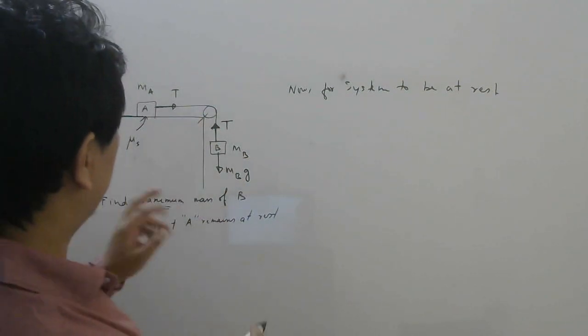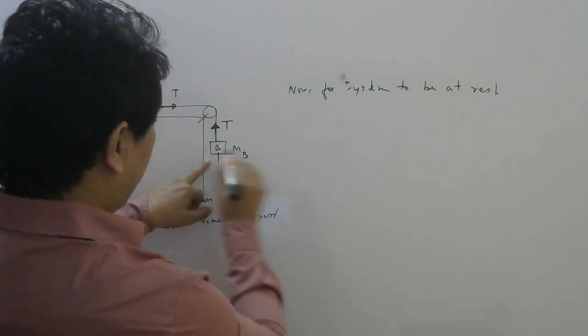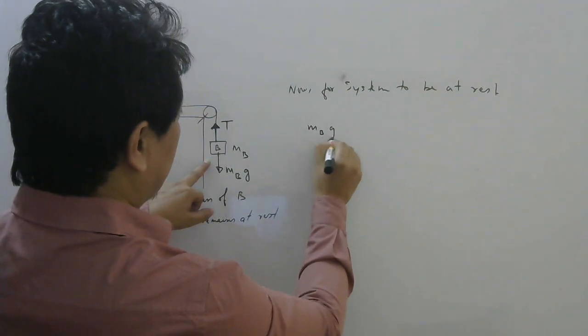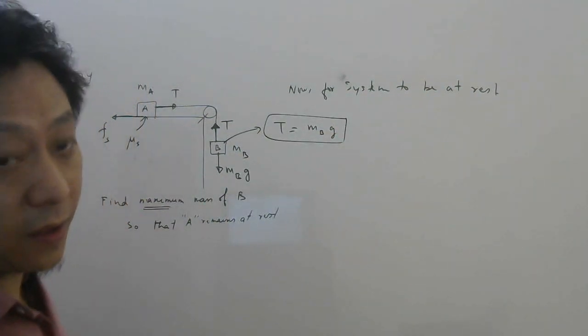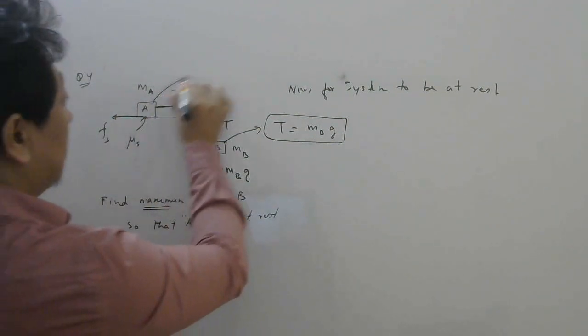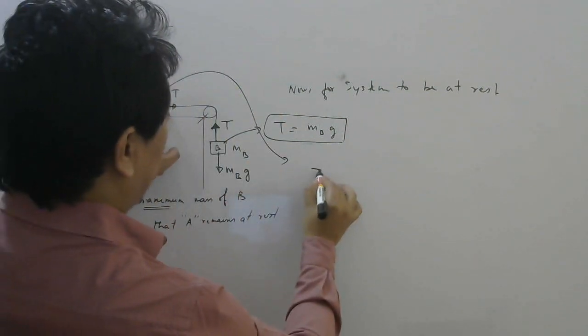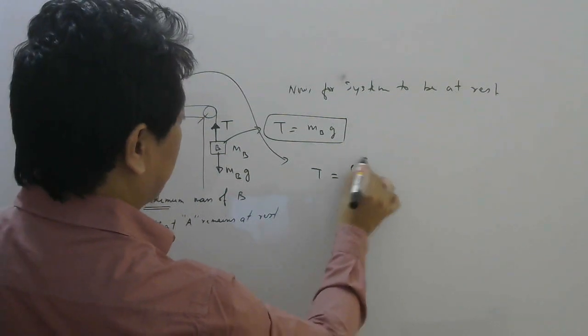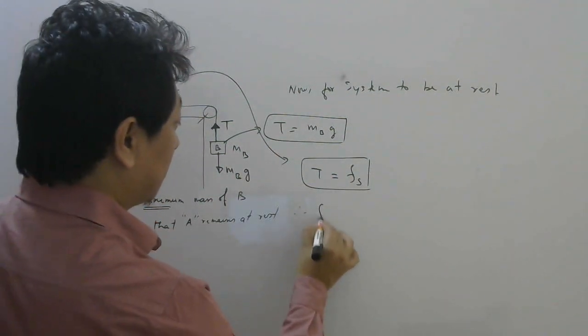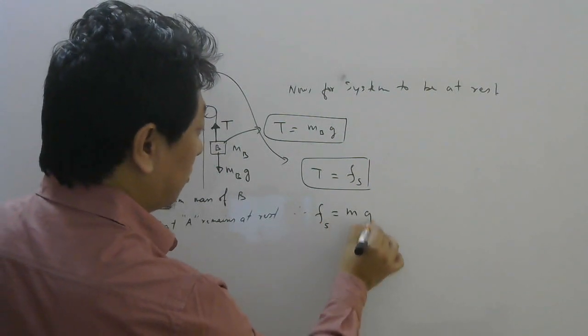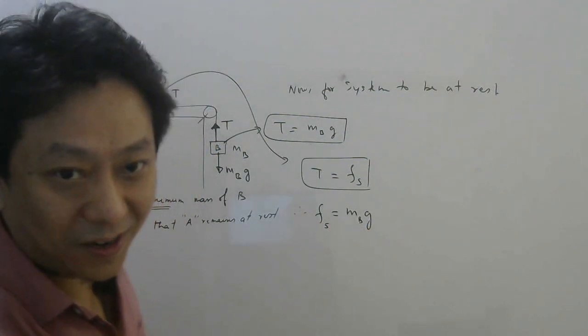So who will balance the weight Mbg? Tension. This is for this block. And who will balance tension here for this block? Tension here will be balanced by static friction. That means I can substitute this tension here. So static friction in a way should balance Mbg.